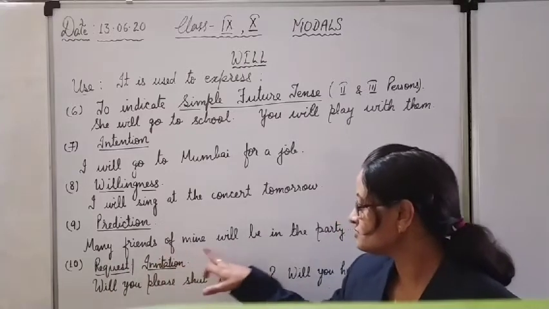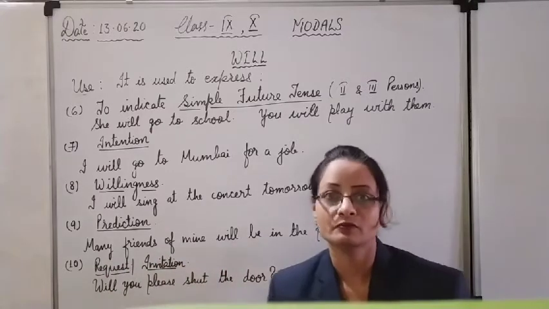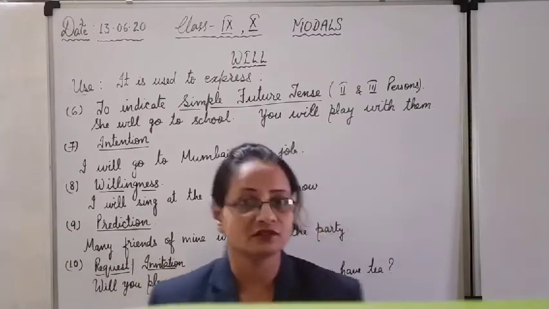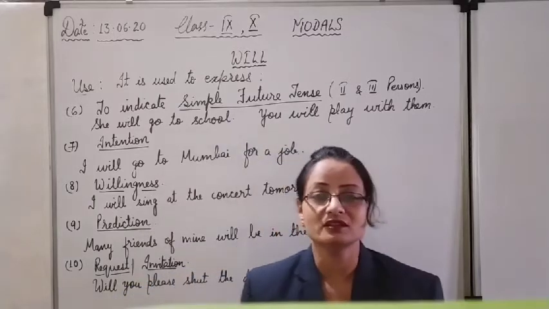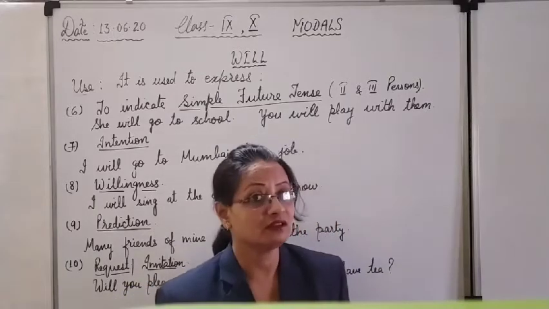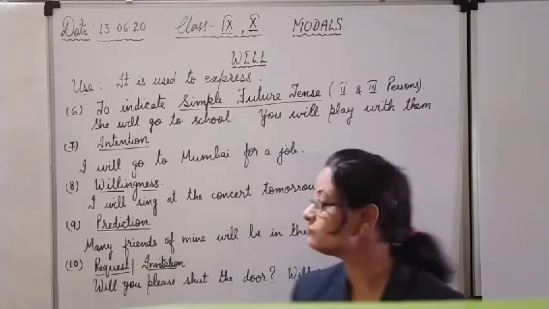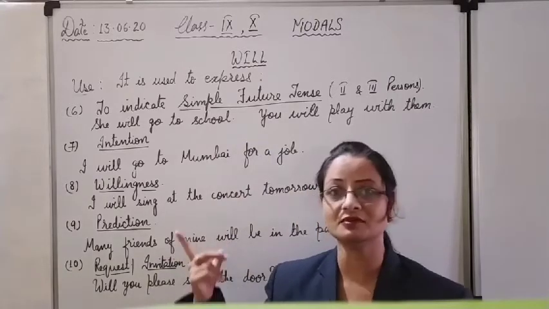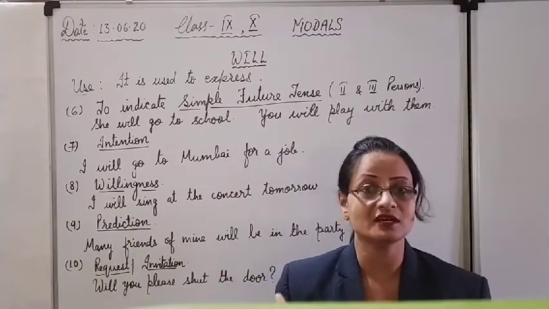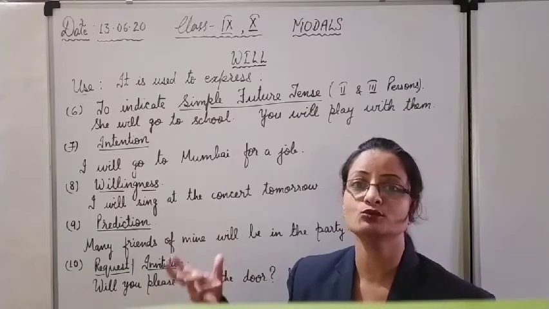Okay, many friends of mine will be in the party. Means I am going to a certain party and I am assuming that many of my friends will be coming there. So we will use will for prediction. If we are guessing something, giving a statement, making a prediction, we will use will.